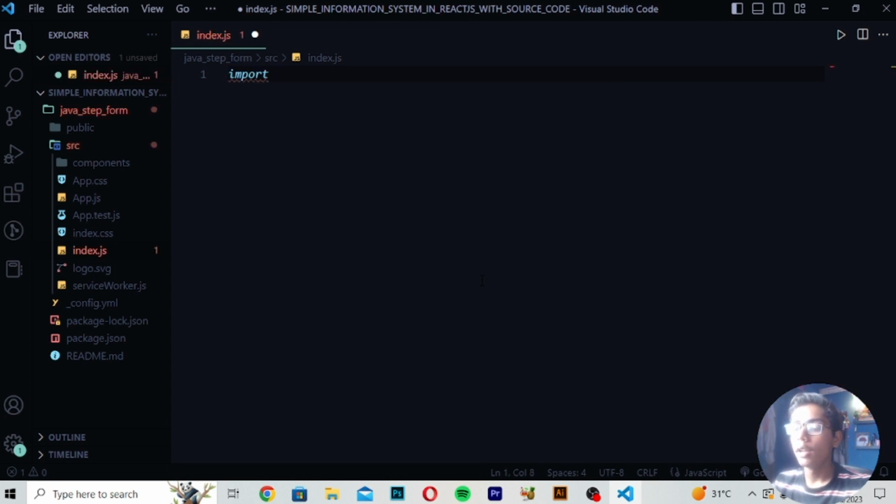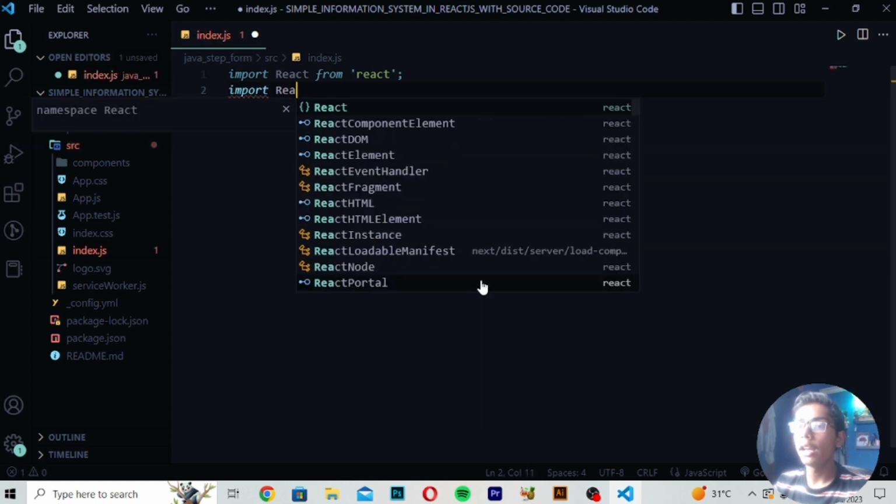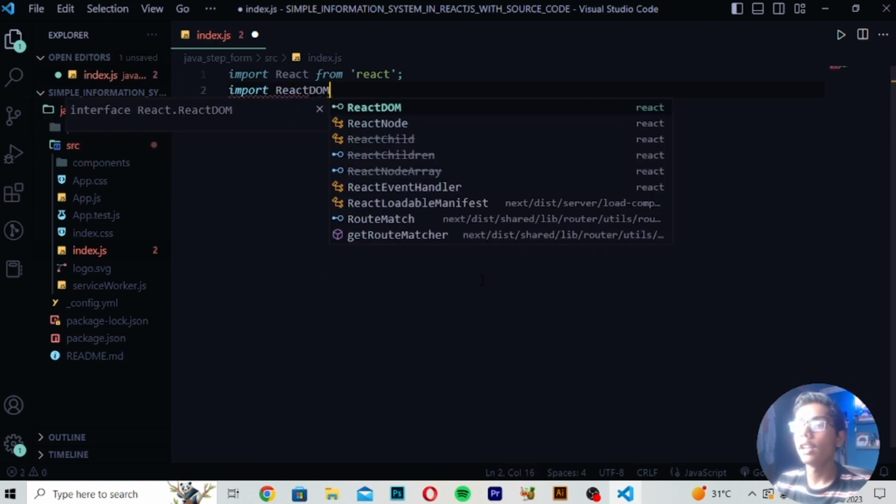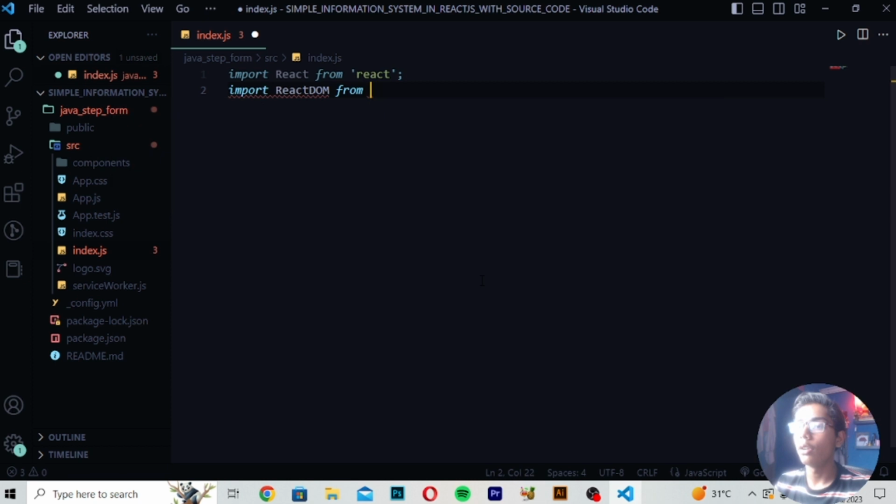So I will be importing React, because we are working with JavaScript. First of all, we will be importing React in JavaScript. When we are designing in JavaScript, we have to use React in that as well. So now I will be importing from React. Then I will be writing import ReactDOM. So I will be directly writing import ReactDOM from react-dom.